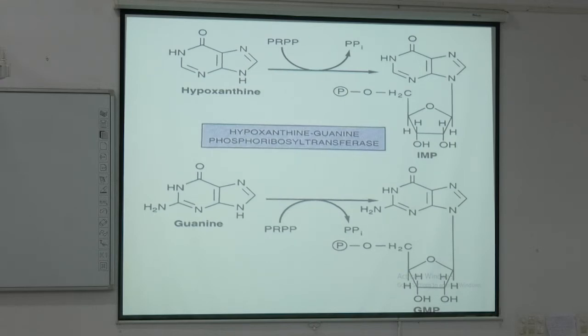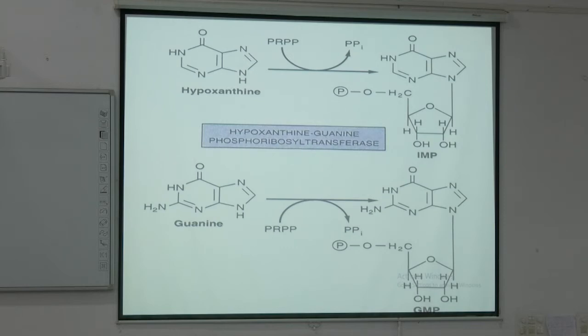Then which pathway will it go to? What is the role of PRPP, phosphoribosyl pyrophosphate?